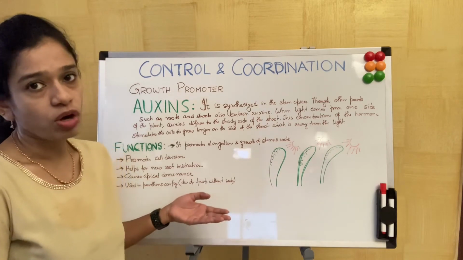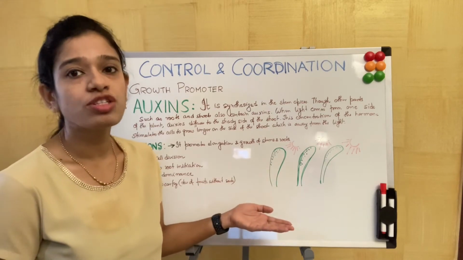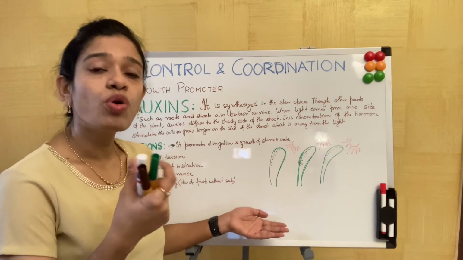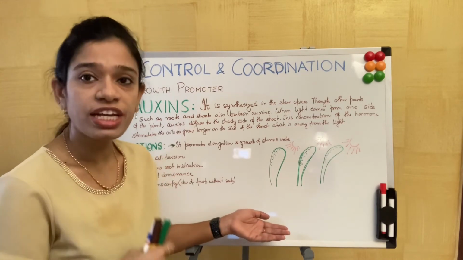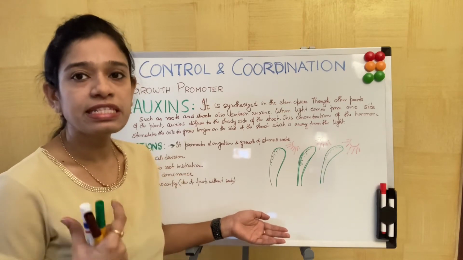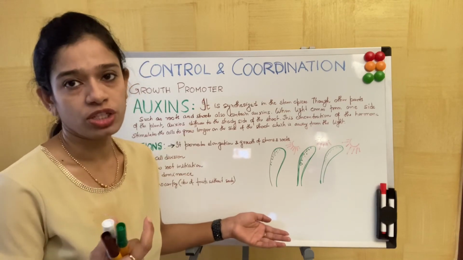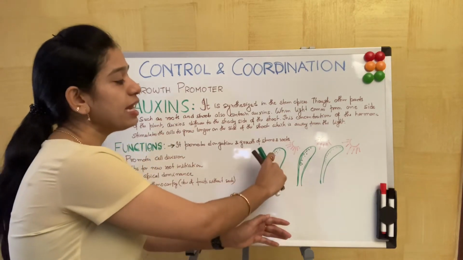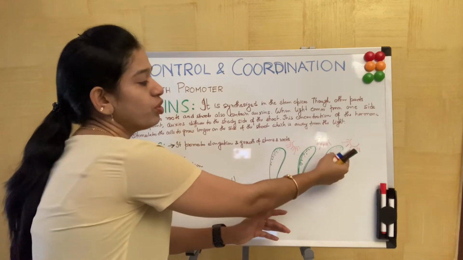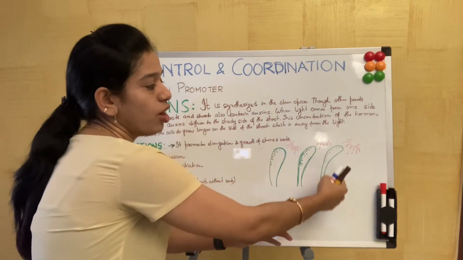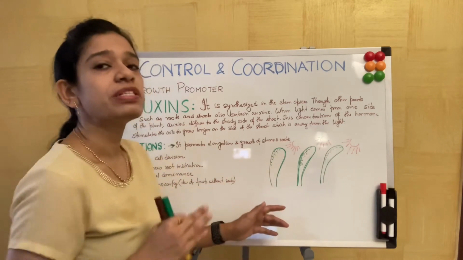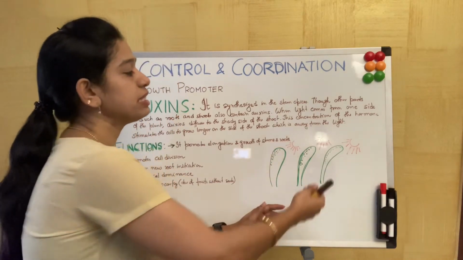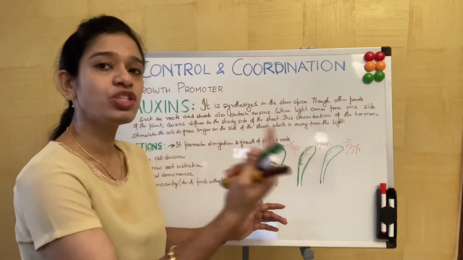This is caused by auxin, because when there is a light source, the plant gets a more concentration of auxins towards the shady side, and this auxin helps in the stem elongation. As the concentration is more on the shady side, the cell elongates more here rather than this part of the stem. So the plant tends to bend towards the light, and gradually we see the outcome that the plant is moving towards the light.